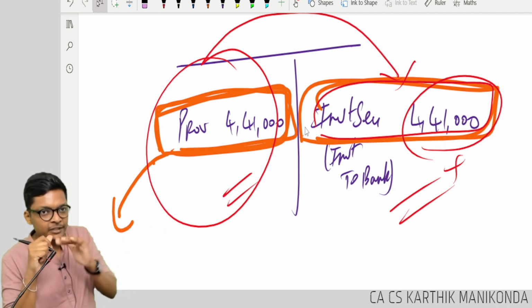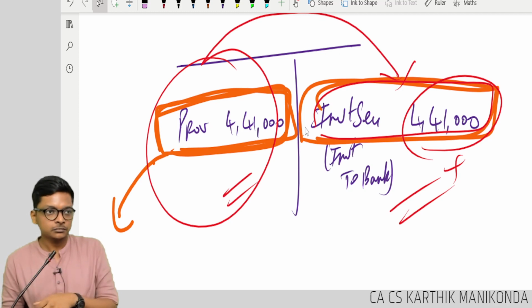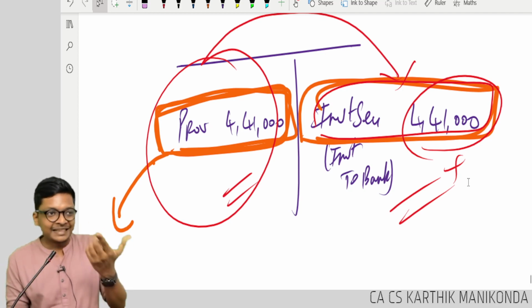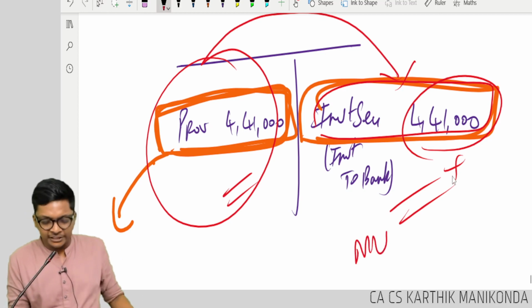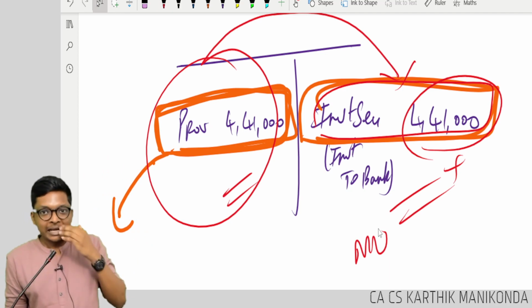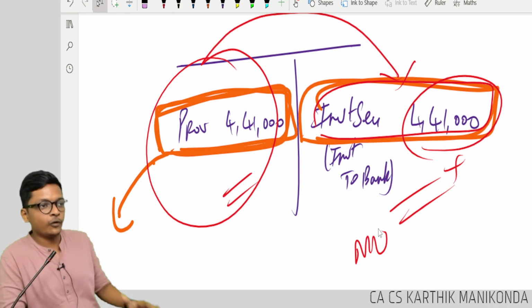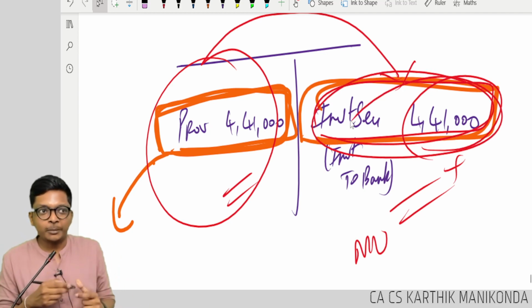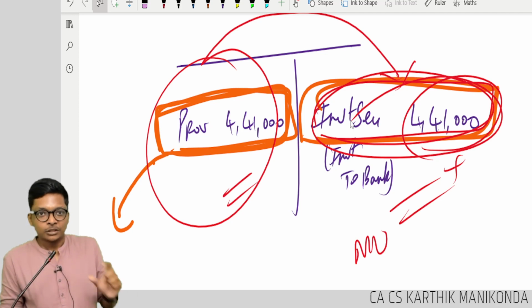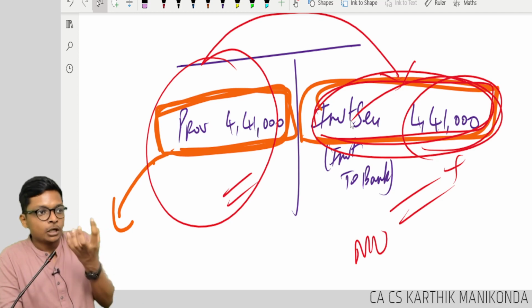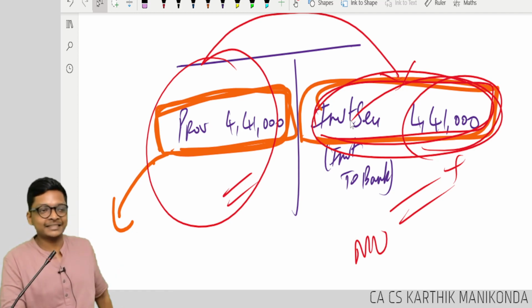Now how these investments will go up and come down? Think of AS 13. No, just how it will go up and come down? Normally, interest, market value fluctuation. Market price goes up, it will go up. Market price comes down, it will come down. I am receiving interest up and down. Are you following? Now how to value these assets? AS 13, short term or long term? Short term means cost or fair value, whichever is less. Long term means keep at cost other than temporary. We studied in AS 13.